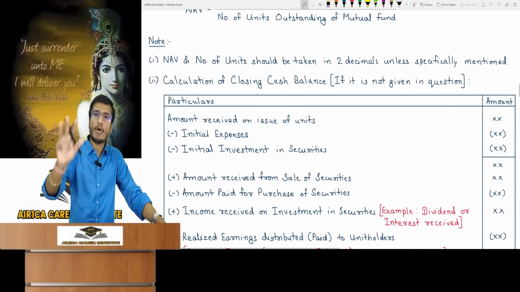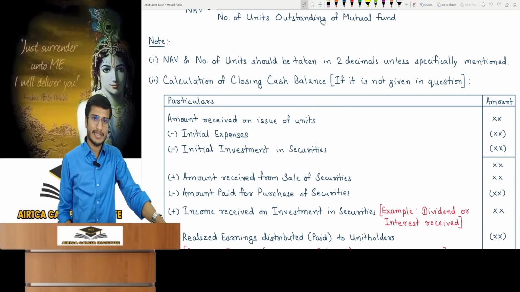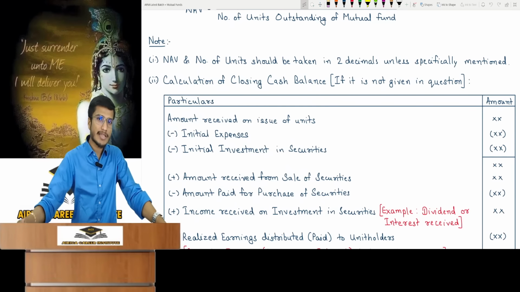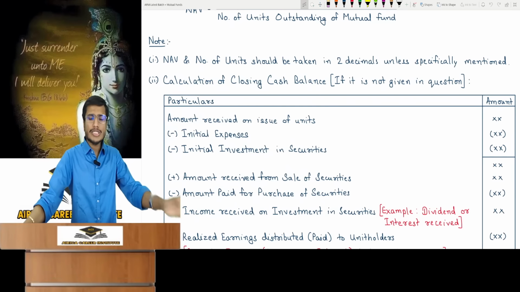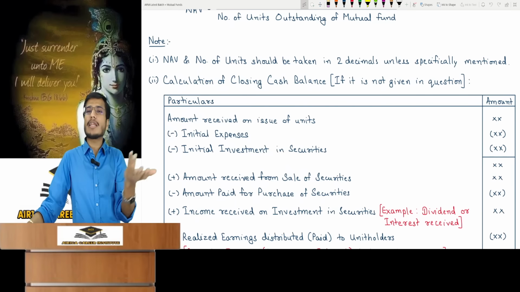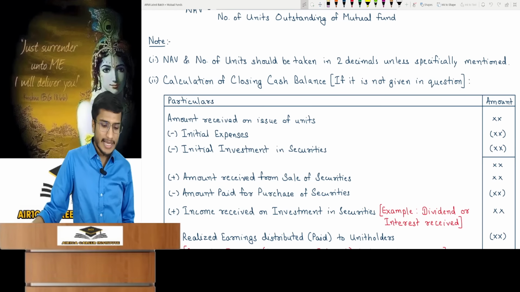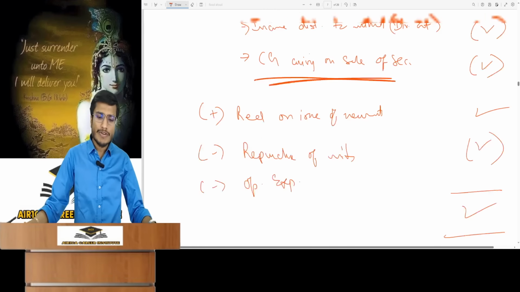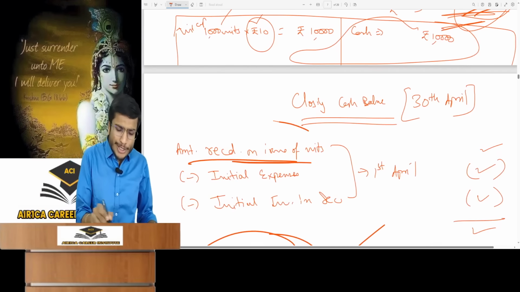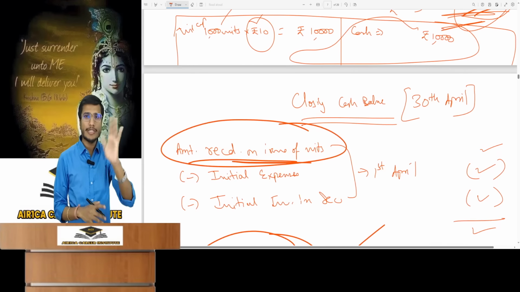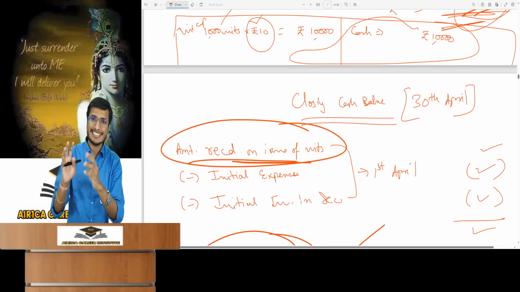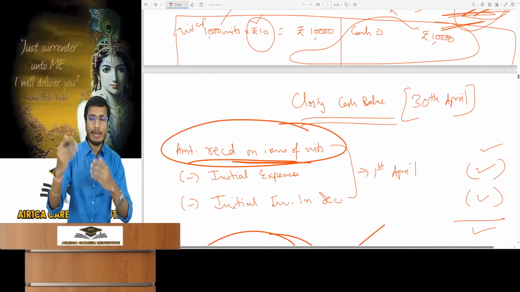And based on this, we did many questions after studying this much. Those questions are generally based on this. I will now tell you a few more things not very useful for the exam, but essential for knowledge. Someone might have thought when a mutual fund first issues units, at what price would it do it? Later when it issues units, we can calculate the NAV. Buying and selling at NAV, correct.